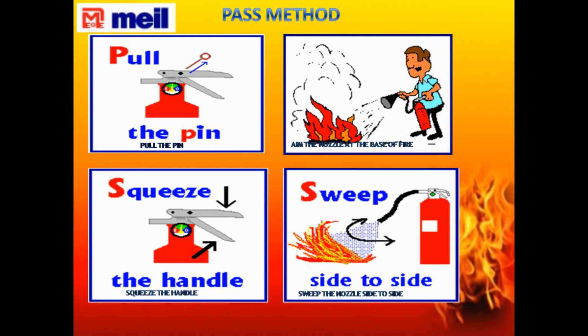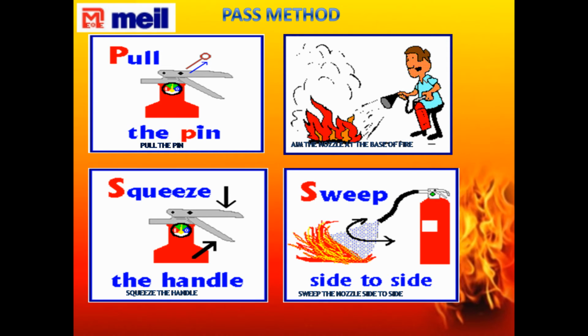We can use the fire extinguisher by applying the PASS method. PASS means: P means pull the pin, remove the safety pin. A means aim the nozzle at the base of the fire.